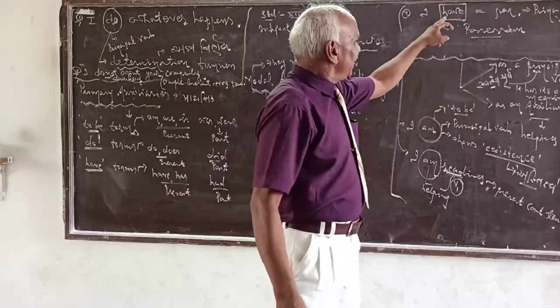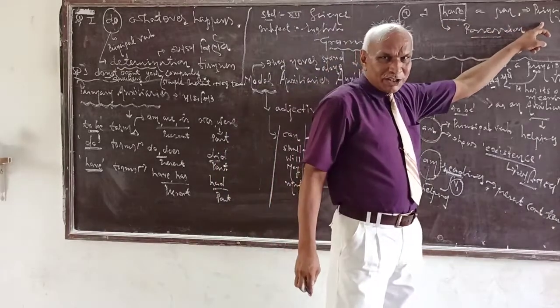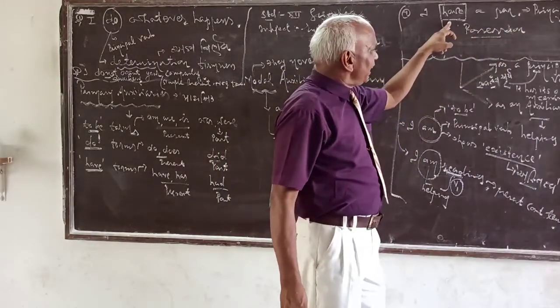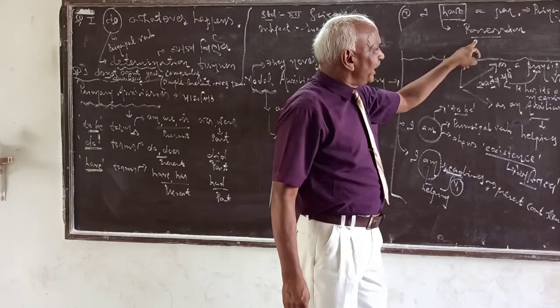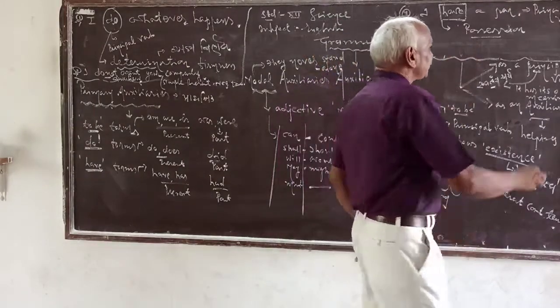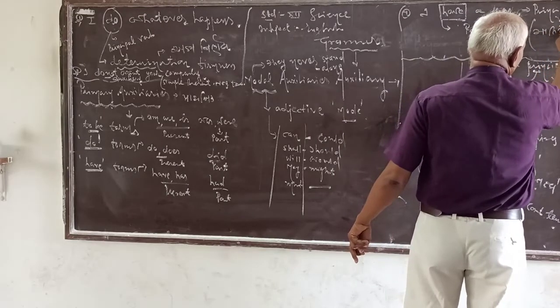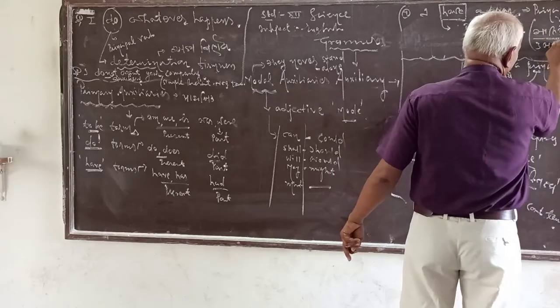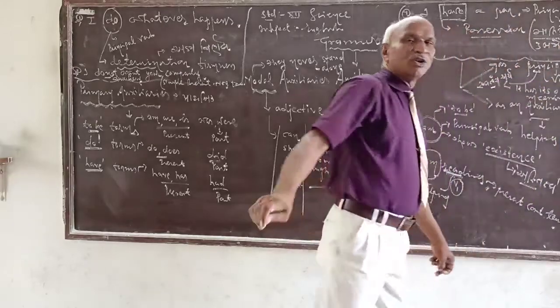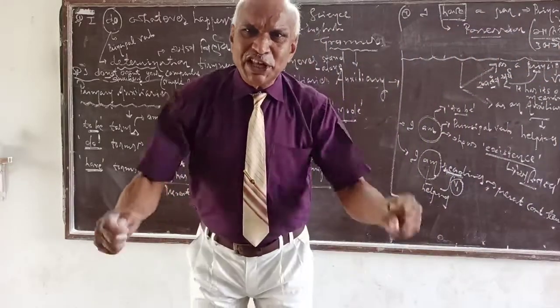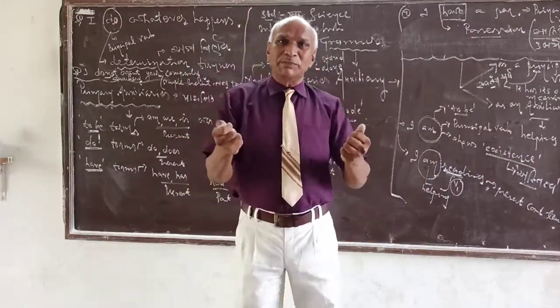P-O-S-S-E-S-S-I-O-N. Here have as a principal verb. The meaning of have is possession. Possession. Right? To possess. To have something.